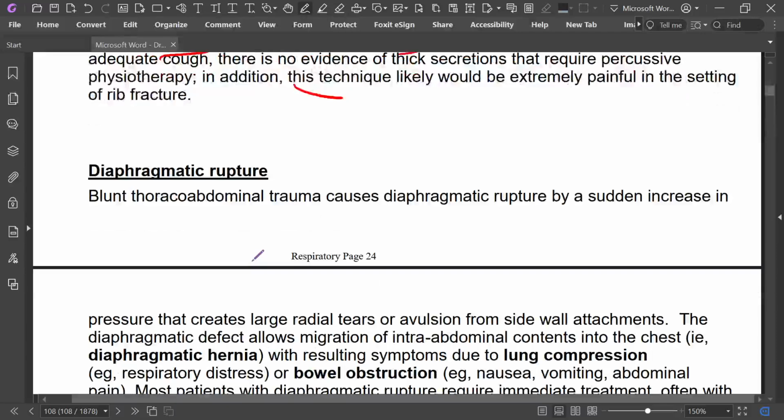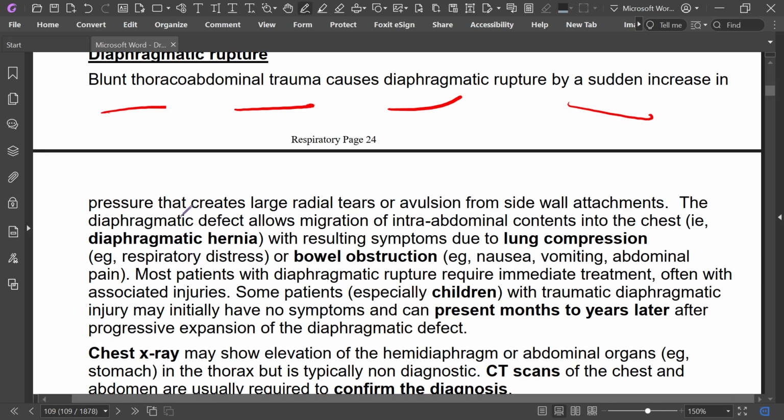Now, diaphragmatic rupture. Blunt thoracoabdominal trauma can cause diaphragmatic rupture by a sudden increase in pressure that creates large radial tears and avulsion from the sidewall attachment. The diaphragmatic defect allows migration of intra-abdominal contents into the chest.